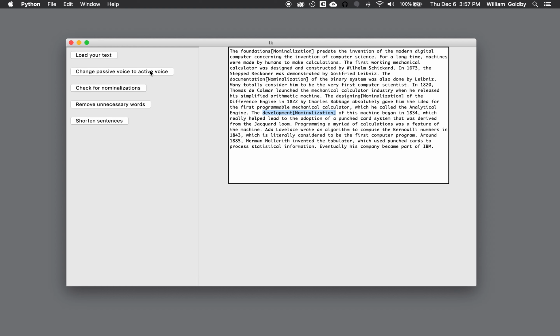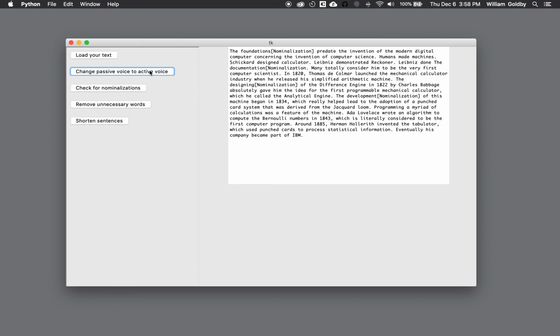We can also change passive voice to active voice. So here we have some things like machines were made by humans. The first working mechanical calculator was designed and constructed by Wilhelm. And the same with the stepped reckoner was demonstrated by Gottfried Leibniz. So let's go ahead and change passive to active.